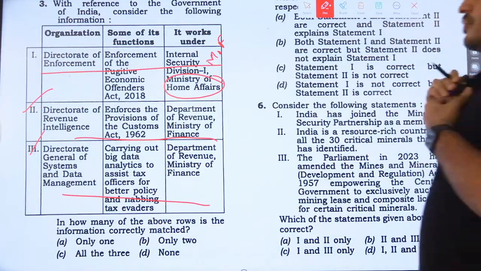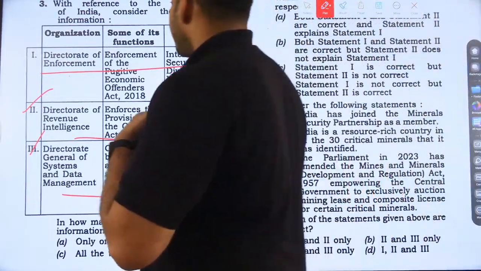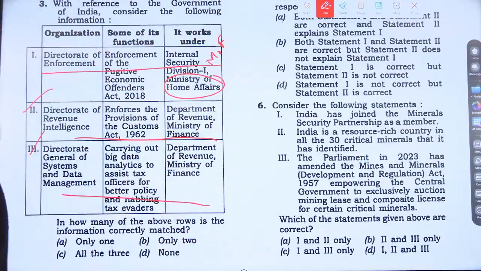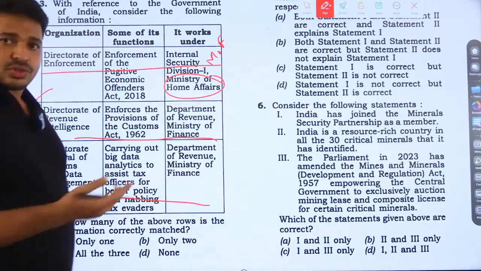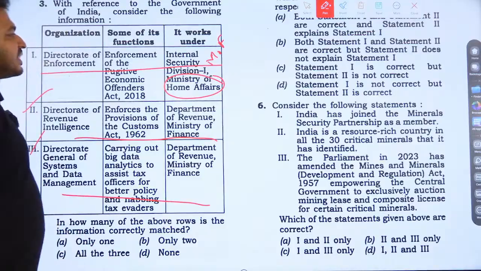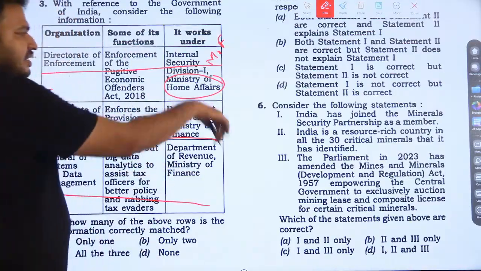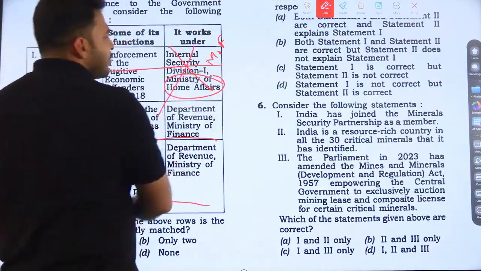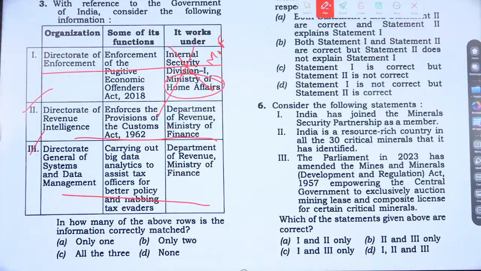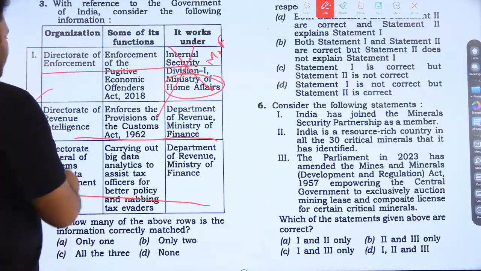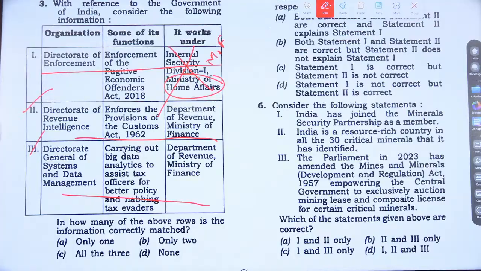So ED, Director of Enforcement, is for enforcement of the Fugitive Economic Offenders Act, and the Prevention of Money Laundering Act, PML Act, is also there. Internal Security Division of Ministry of Home Affairs is the wrong thing, and it comes under Ministry of Finance. Directorate of Revenue Intelligence does enforcement of provisions of the Customs Act, and it comes under the Department of Revenue of the Ministry.